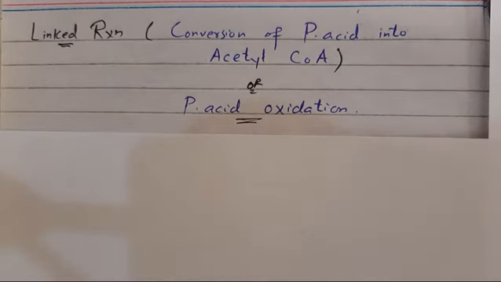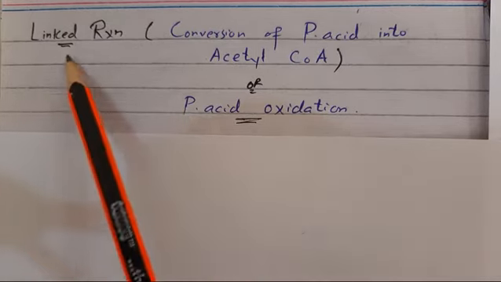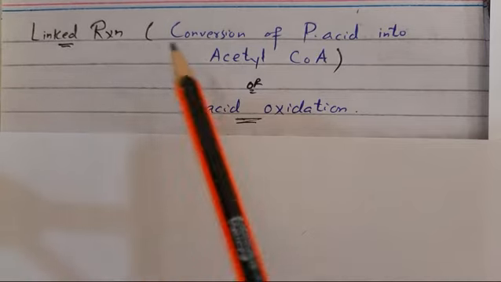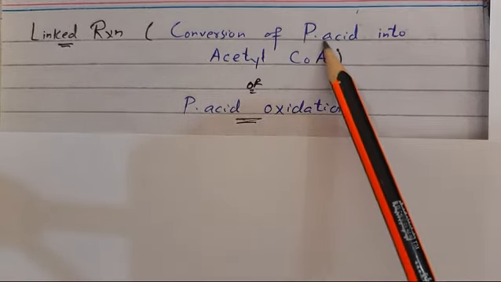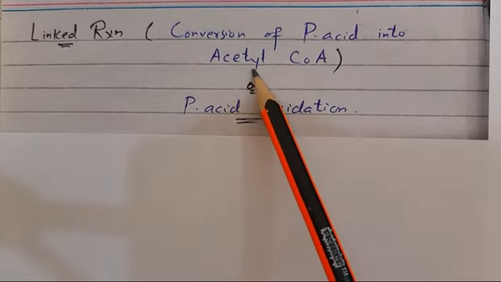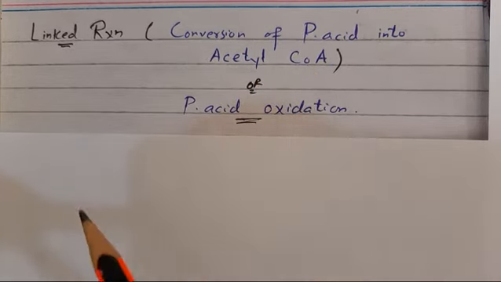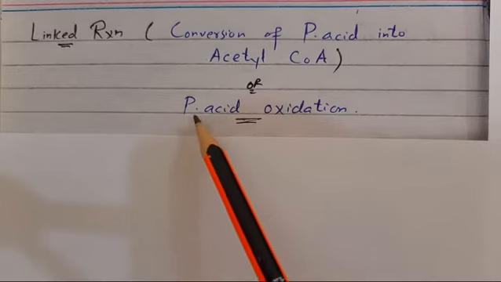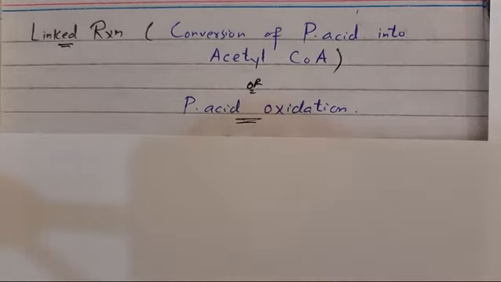As you know, in the previous lecture we studied the first step of aerobic respiration, that is glycolysis. The second step of aerobic respiration is the Krebs cycle, but in between glycolysis and the Krebs cycle there is another reaction or step that is known as the linked reaction. So in this video we will study the linked reaction, or conversion of pyruvic acid or pyruvate into acetyl CoA, acetyl coenzyme A, or you may say pyruvic acid or pyruvate oxidation.